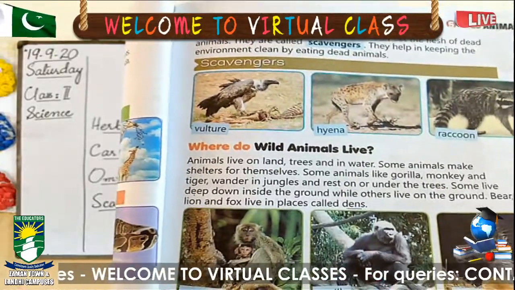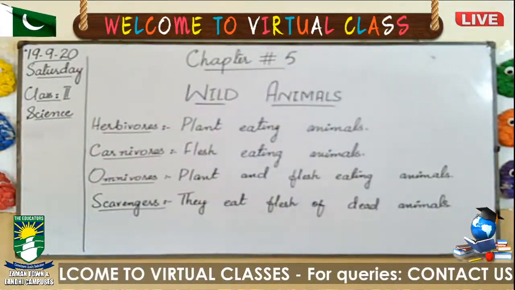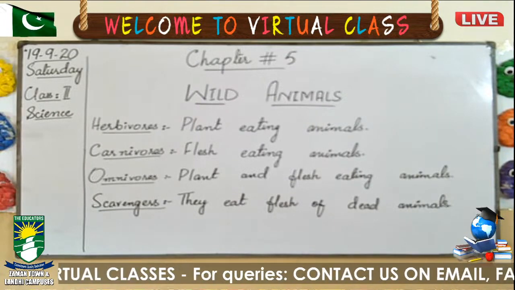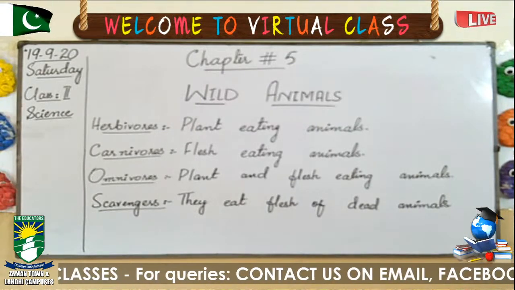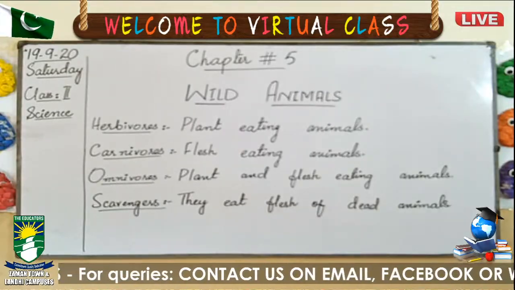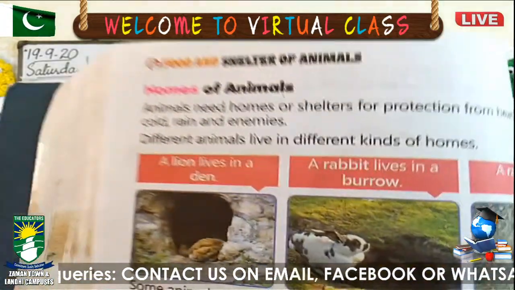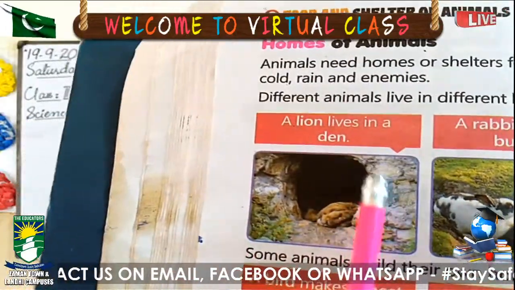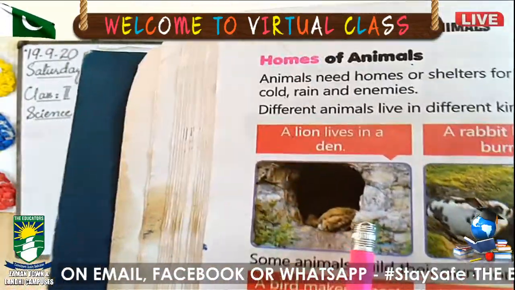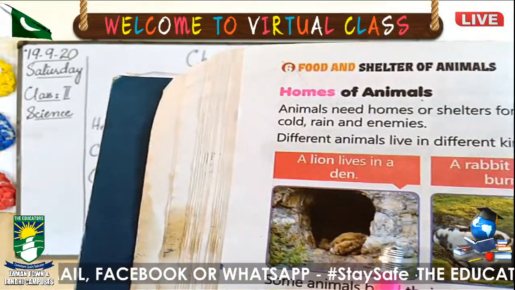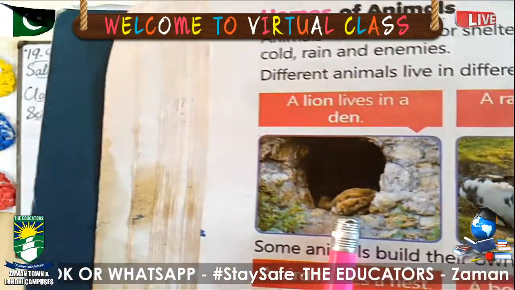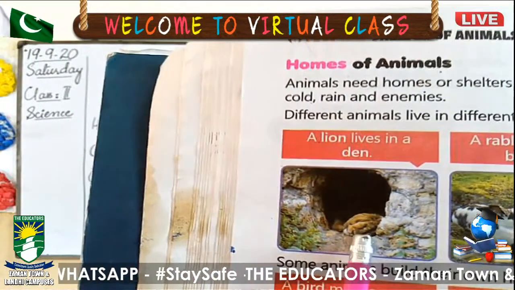Let me show you one picture related to a den. If you look at this picture, this is called a den. It looks like a hole which is in a rock or in a kind of hill. So this is called a den, and you can see a lion in it.